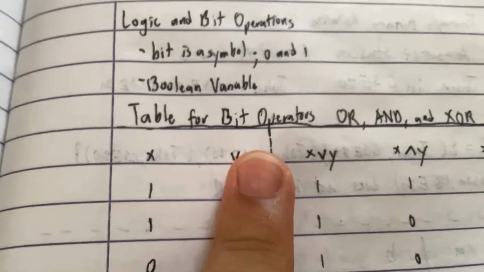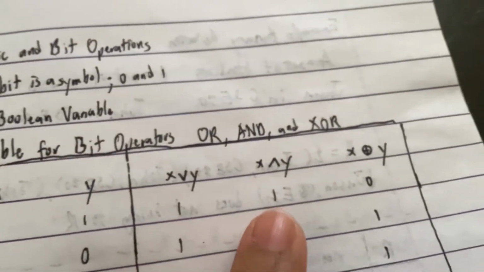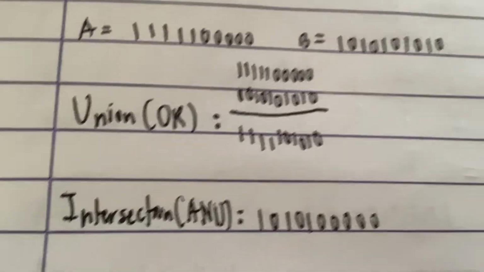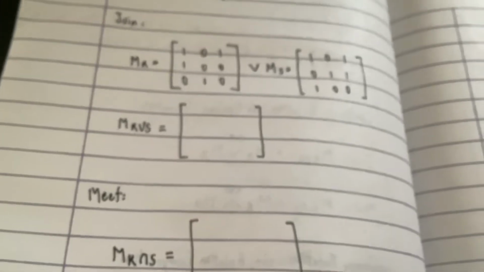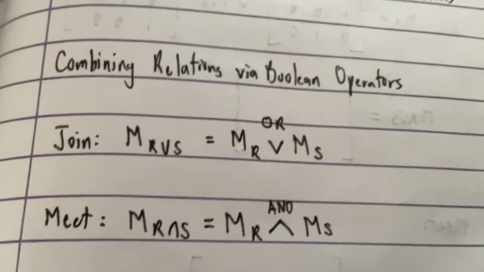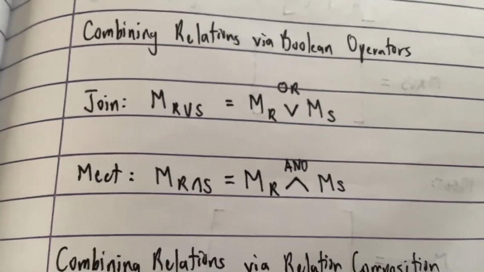Okay, so remember bit operators? We have the or and and. Remember this, like the 1, 1, 1, 0, 0, stuff like that? Yeah, think of it as that, but you're putting all of them in a box. You're putting them in a matrix. So we have 2 things here. We have join and meet. Join is the or, and meet is the and, okay? So let's have a recap.